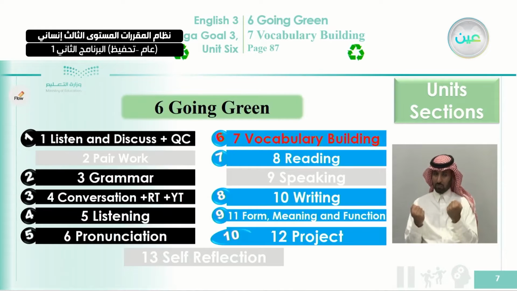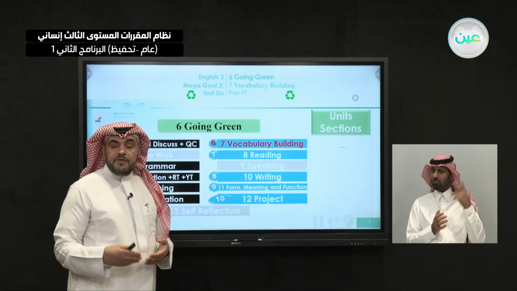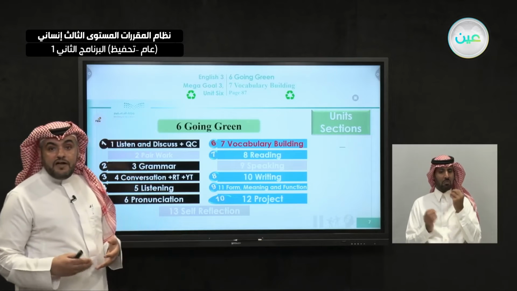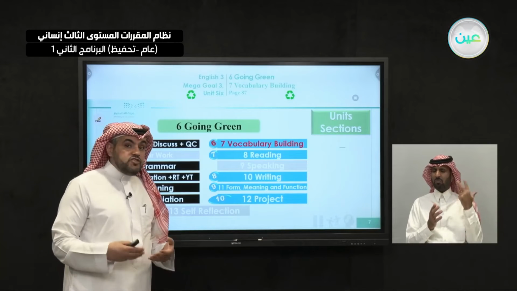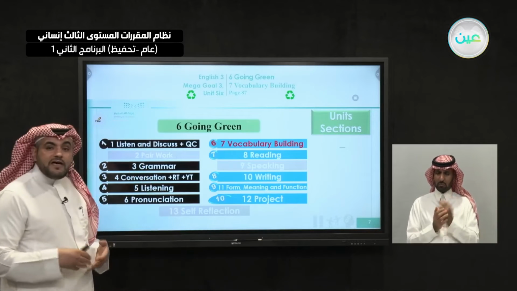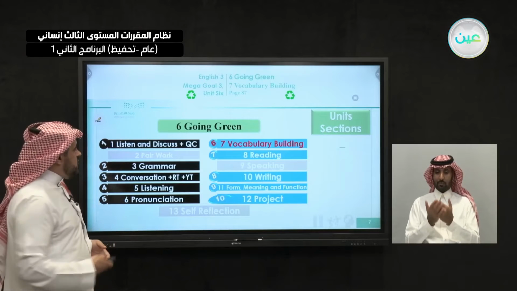And now we're coming to our main class of today, which is about vocabulary building. When we study vocabulary building, which is activity number 7, we consider it a pre-reading activity. So you are now to be prepared for the reading, because the passage that you are going to read in the next class is a very long one. It is about a 600 word passage, and it has 8 paragraphs. So before that, you need to know as much vocabulary as possible. So this class, inshallah, will help you to learn these words.